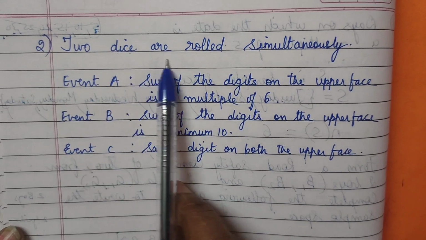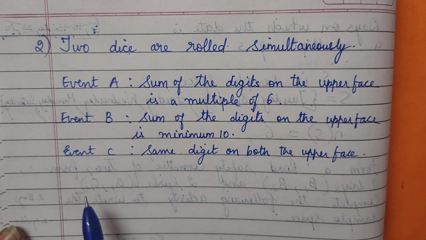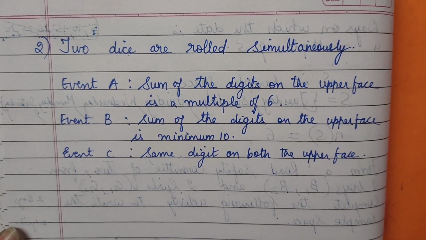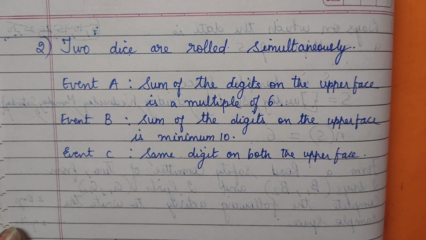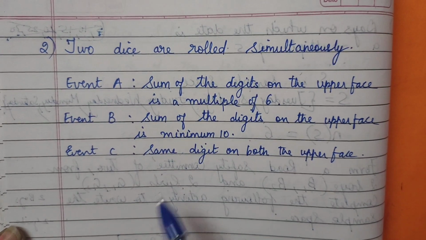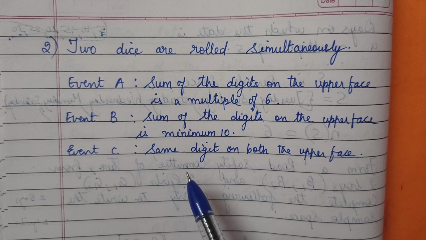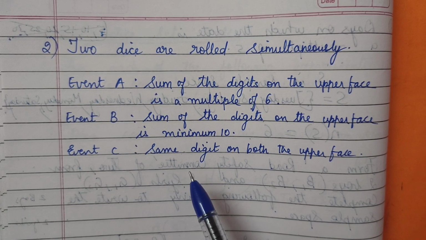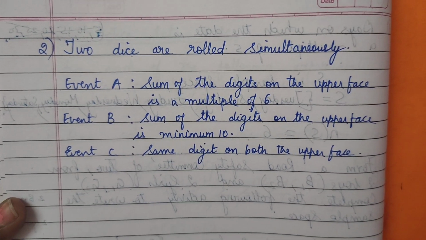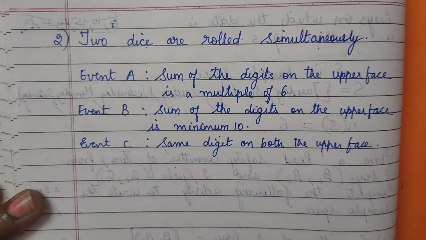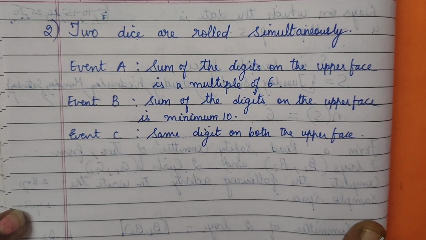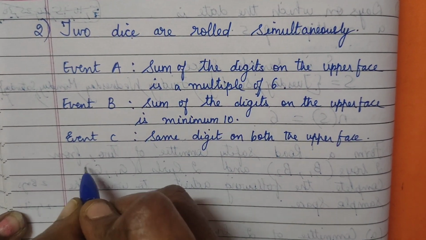Now, two dice are rolled simultaneously. So here we are taking two dice and rolling them. One die has 1, the other die will have a 4. So in one 1, in the other 4, or 1, 3, like this many numbers can come. So what are all the possibilities? First we will write the sample space.